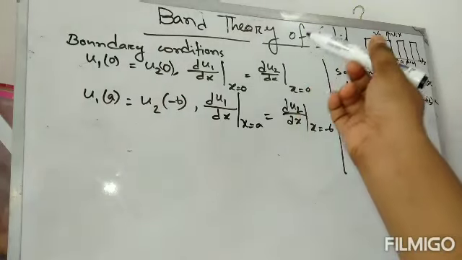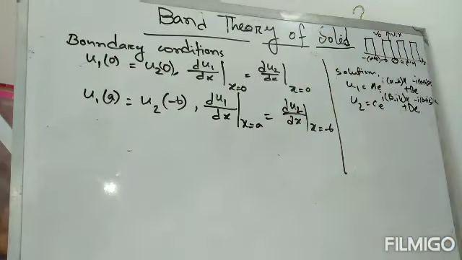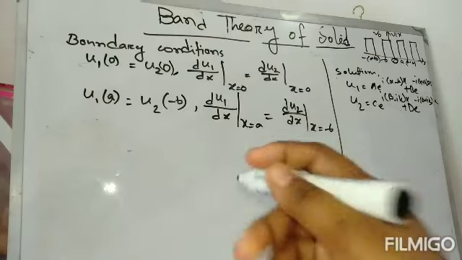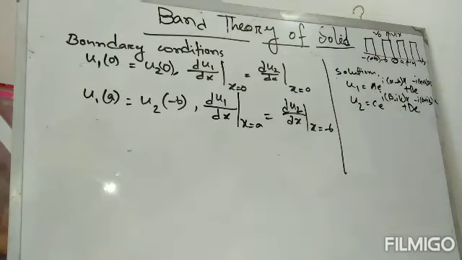So now we apply these four boundary conditions in these two solutions. Then we will get the constant values of a, b, c, d. So now I will apply the first boundary condition in this solution.